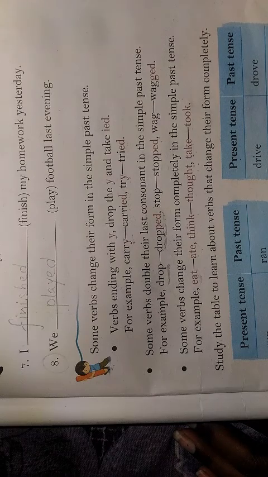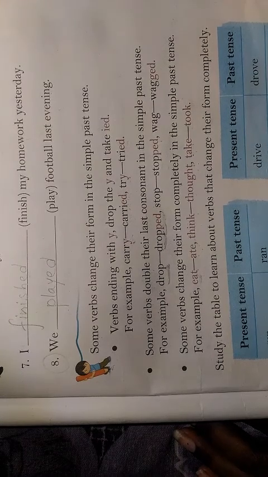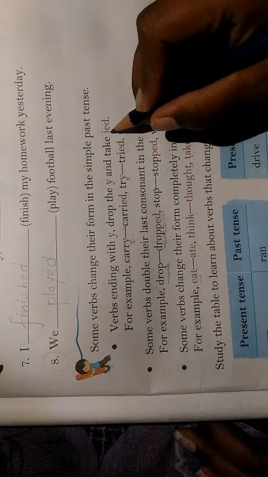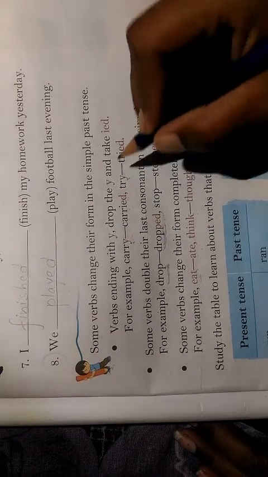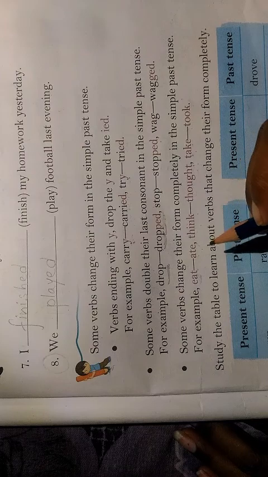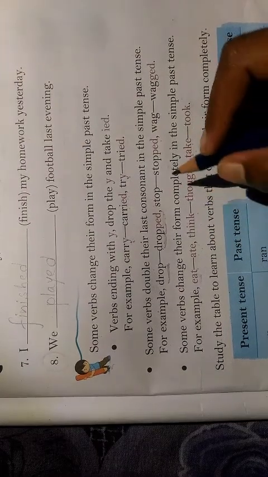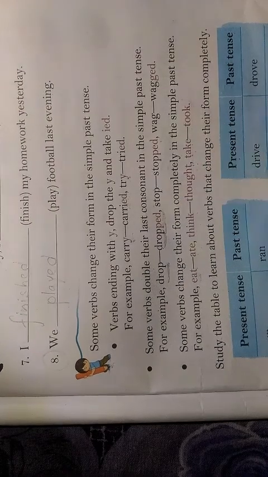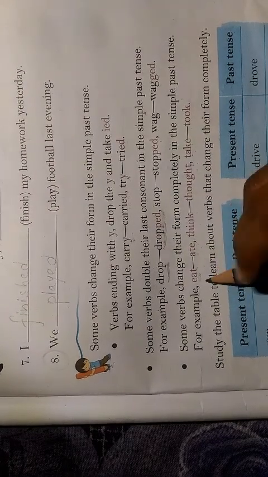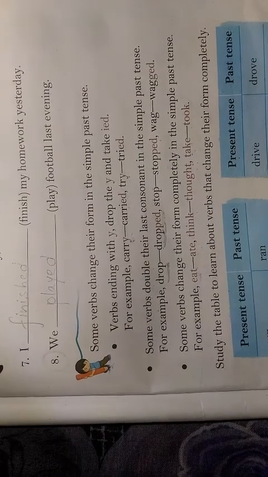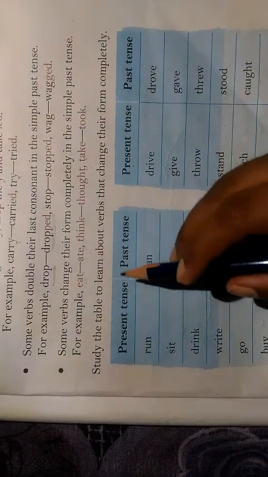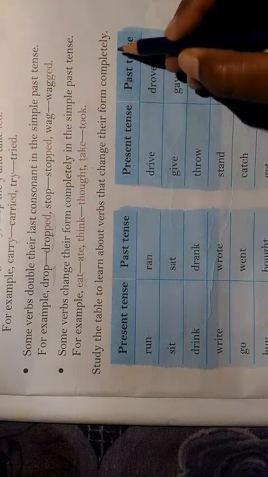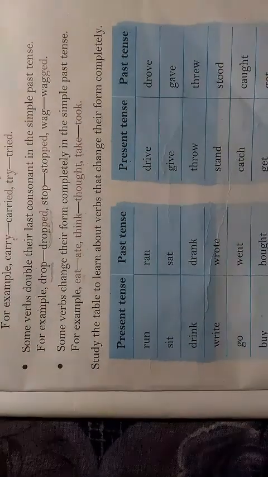So there are some verbs which become past tense if you just add ed to the verb. There are some verbs which become past tense if you just add ied by dropping y. There are some verbs which indicate past tense if you double the consonant and add ed to the word. And there are some verbs which change their form completely. So next, study the table to learn about verbs that change their form completely. So let us read the table.